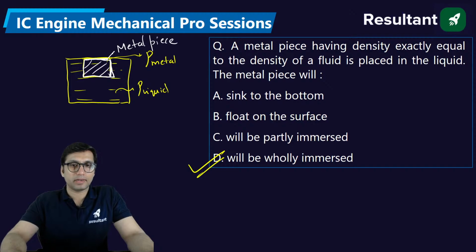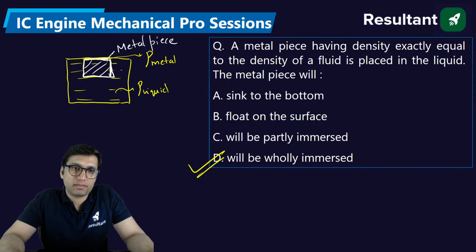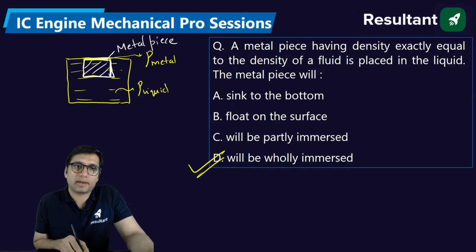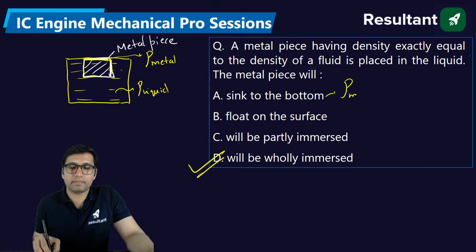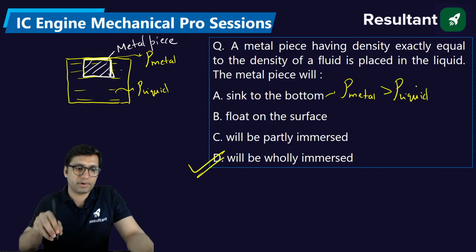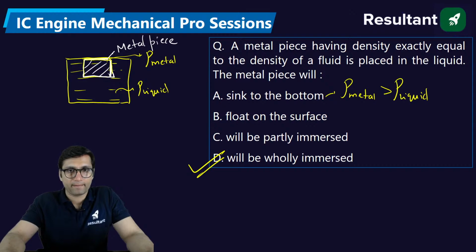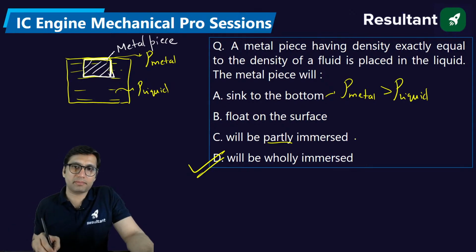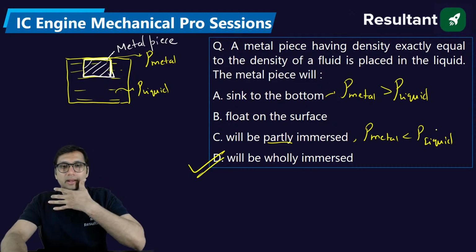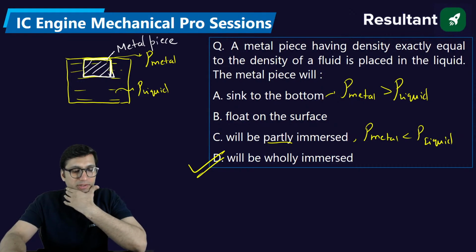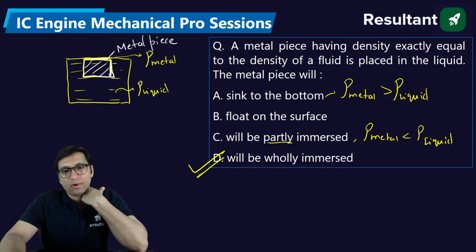Wholly immersed means it will be completely submerged, but it will not sink to the bottom. It will sink to the bottom when the density of the metal is greater than the density of the liquid in which it is submerged. It will be partially immersed, or float on the surface, when the density of the metal is less than the density of the liquid. So the answer for this question is option D. It will be wholly immersed.